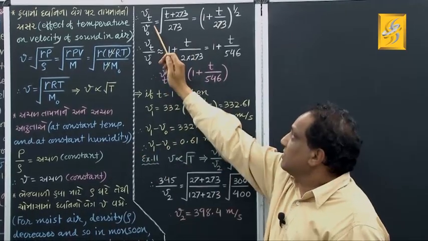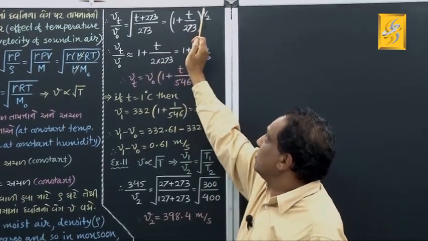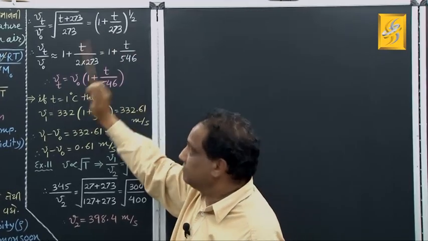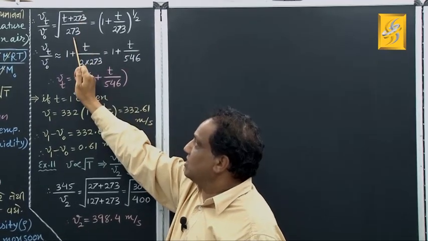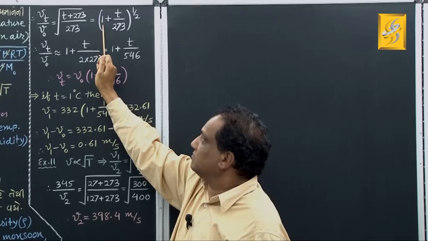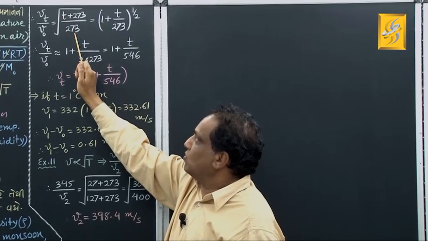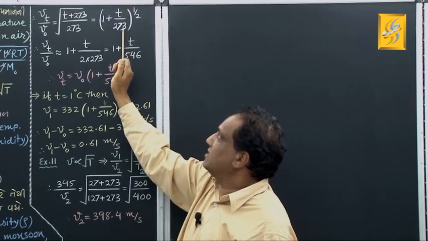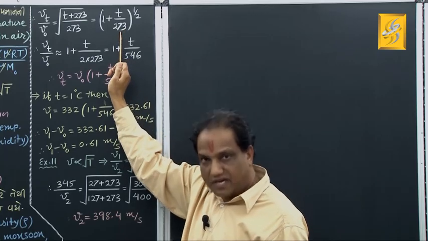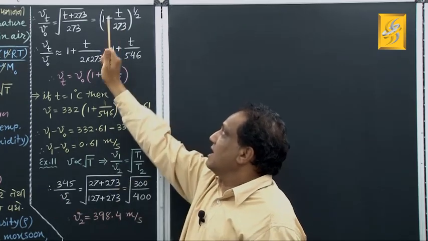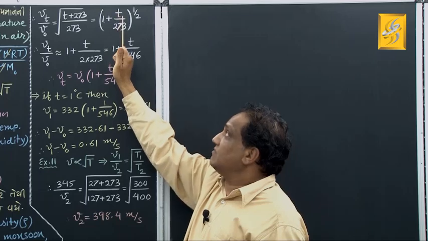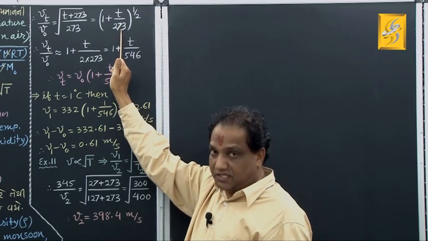Now simplify. Instead of square root, I have taken power 1 by 2, correct? 273 upon 273, this ratio is 1, plus t upon 273, I am writing separately here, t upon 273. Correct? But tell me, have they given in the statement that t is very much smaller than 273? Yes, they have given.